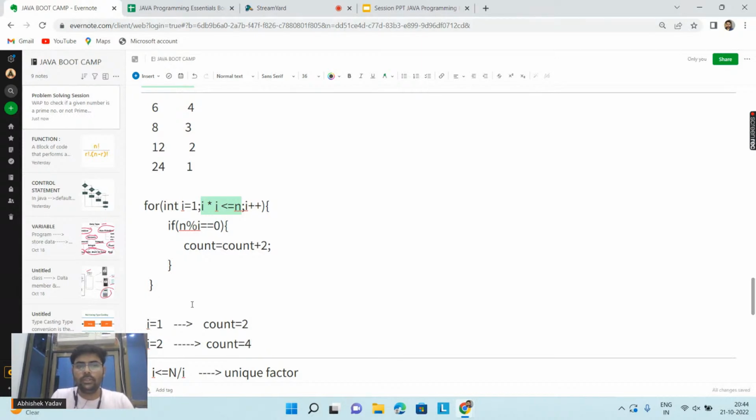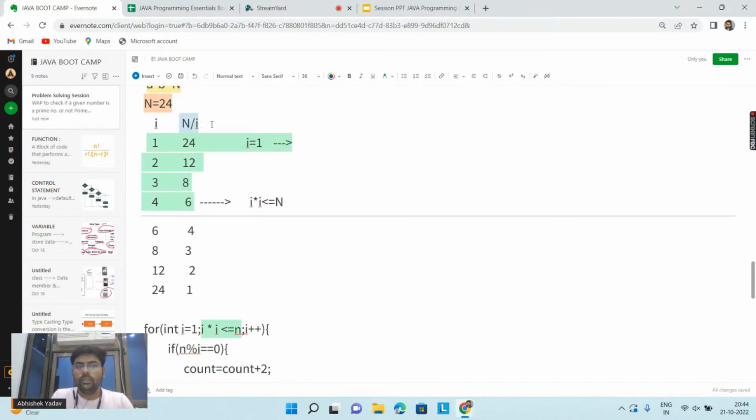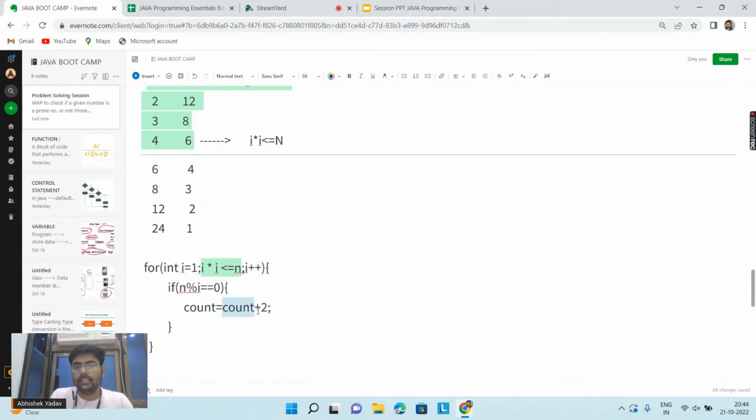So there is no need to write the other factor also. You are saying, hey, I know this point, so why write this condition? I can directly increase my count by 2. Everyone is clear? So here is your first takeaway: if you just go from 1 to square root of n,